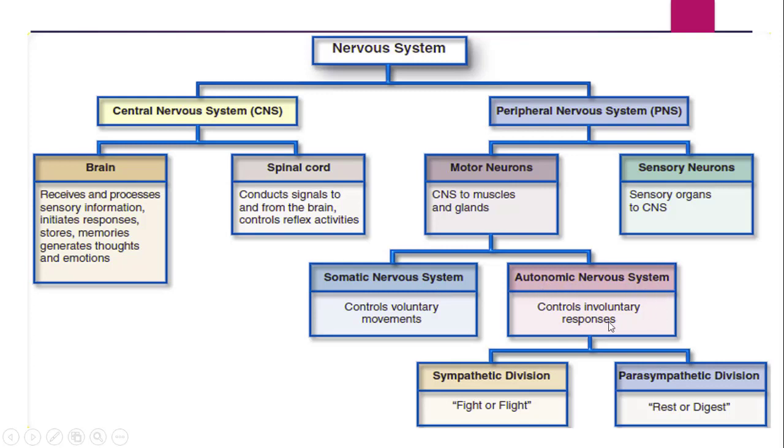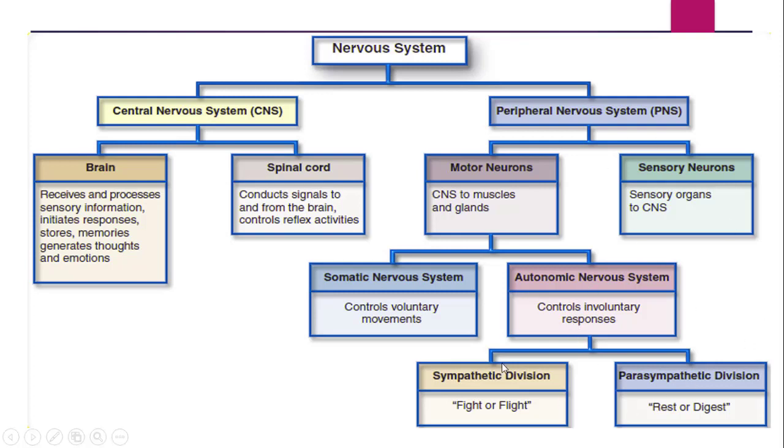The system of focus from the PC2 syllabus is the central nervous system, which is divided into two parts, brain and spinal cord.